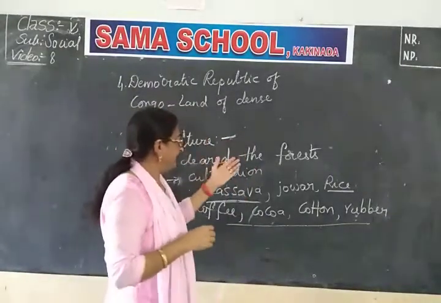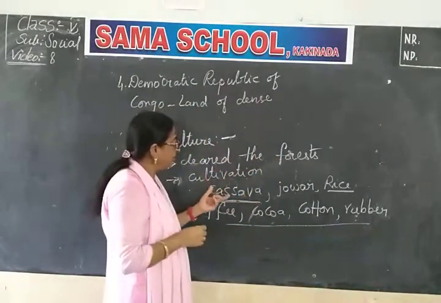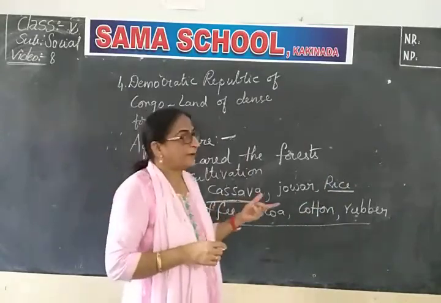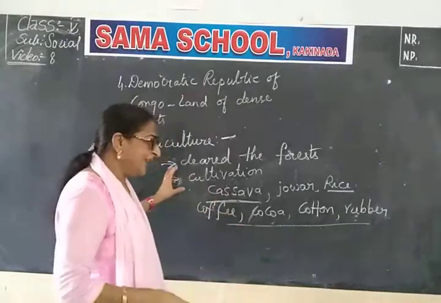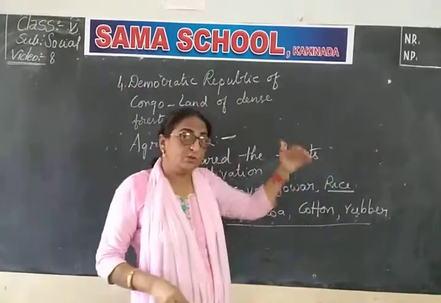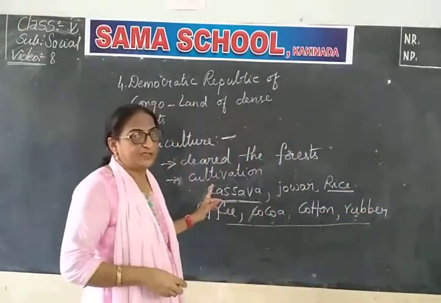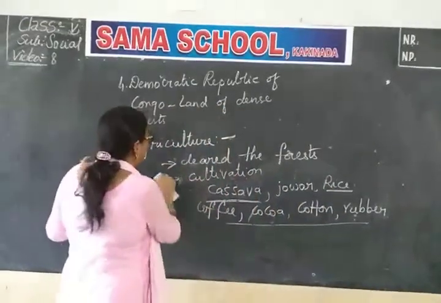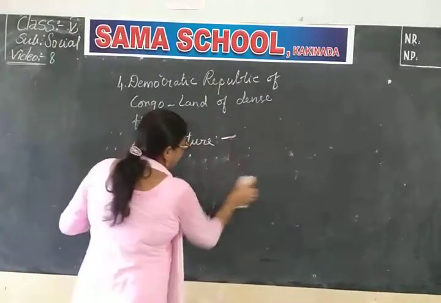They cleared the forest and started cultivation. They were growing crops like cassava, jowar and rice. They were also growing coffee, cocoa and rubber, and they are exporting all these to other countries. They also do fishing. Fishing is also one of the occupations. Where do they do fishing? They do fishing in the lakes and rivers. So this is about the agriculture of the people.